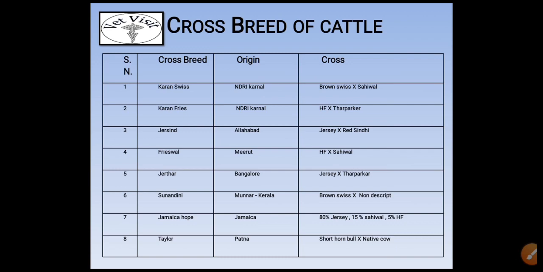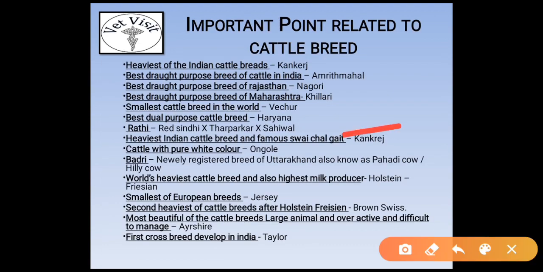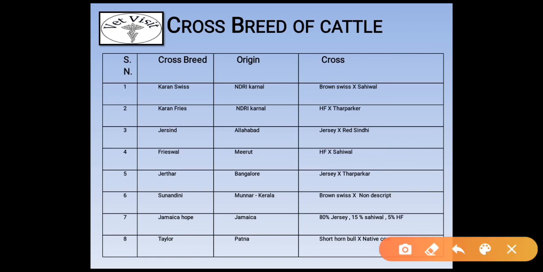First, Karan Swiss, origin is NDRI Karnal, prepared by crossing Brown Swiss and Sahiwal. Karan Fries, its origin is NDRI Karnal, prepared by crossing HF and Tharparkar. Jersind, its origin is Allahabad, prepared by crossing Jersey and Red Sindhi. Frieswal, its origin is Meerut, HF and Sahiwal cross. Jarthar, Bangalore, Jersey and Tharparkar cross.